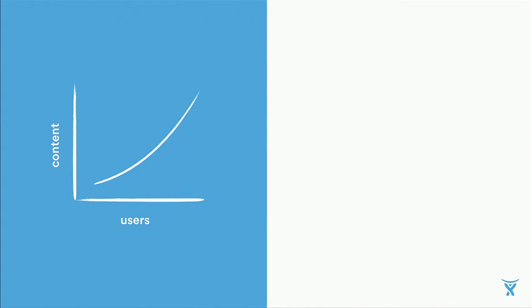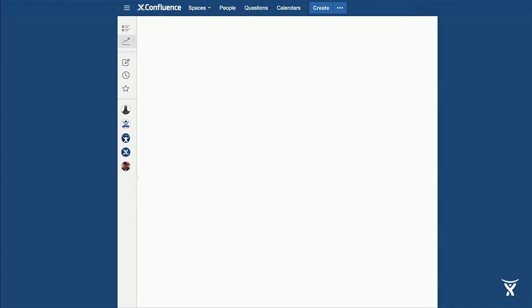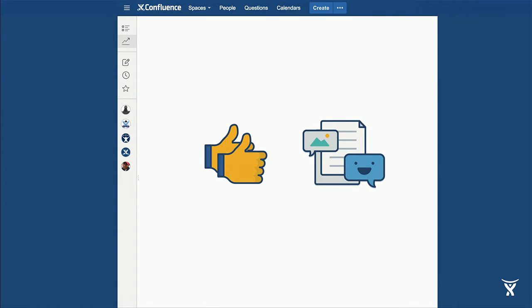Now, as the number of users that engage in Confluence increases, the amount of data and the amount of content dramatically increases. And you'll reach a point where it becomes impossible to keep on top of everything. But more importantly, it can be hard to figure out what's relevant to me. What should I be reading? Now, one basic solution to this problem is to highlight content that other people are finding interesting. So ones with many comments or likes in a short period of time.